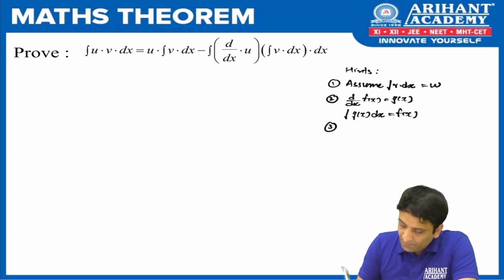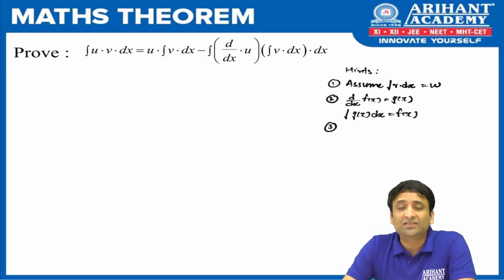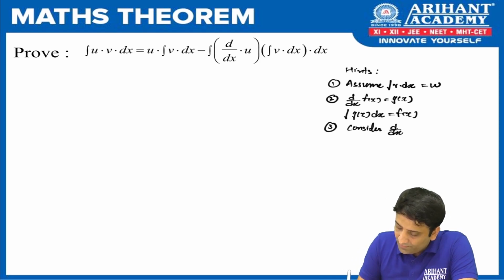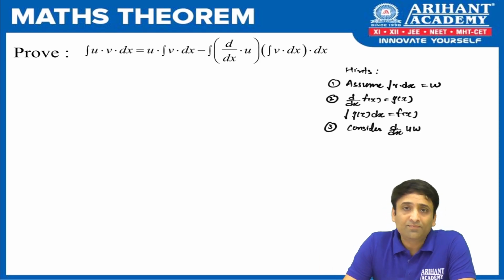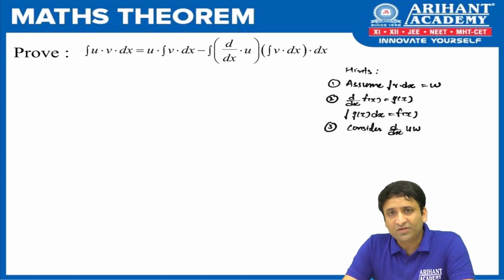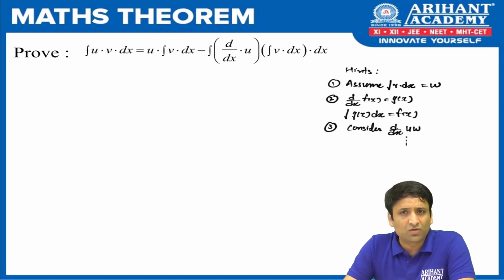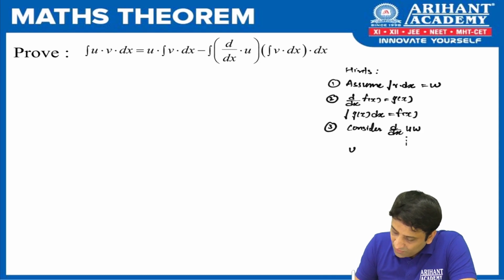Now, after using primitive definition, what next? The third hint says you should consider the derivative of uw and solve it. When I say solve, I mean use the product rule of derivative. After using the product rule, we are going to use primitive definition again, so I say use hint 2.